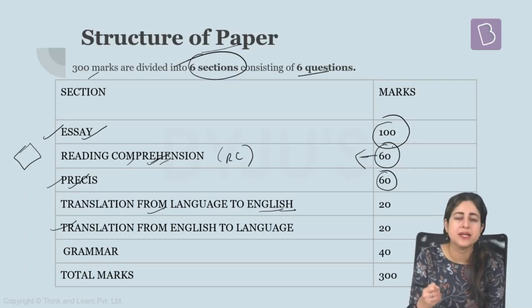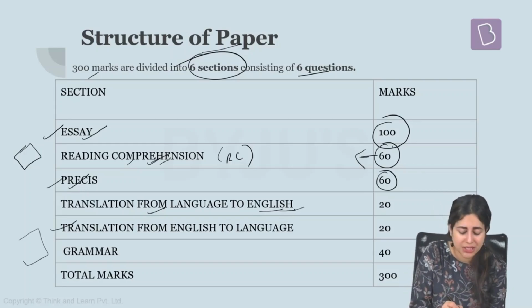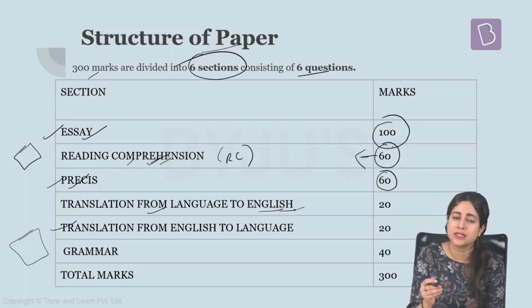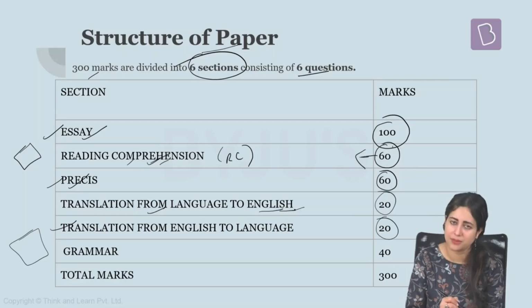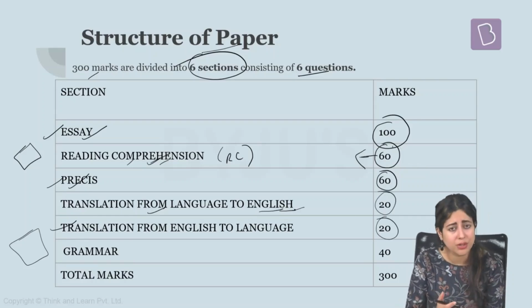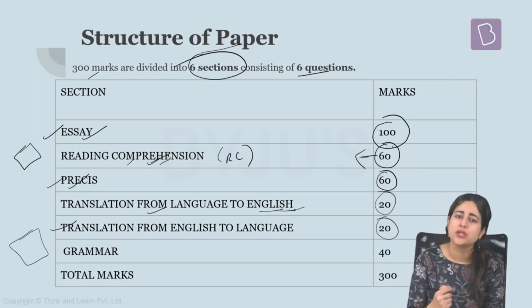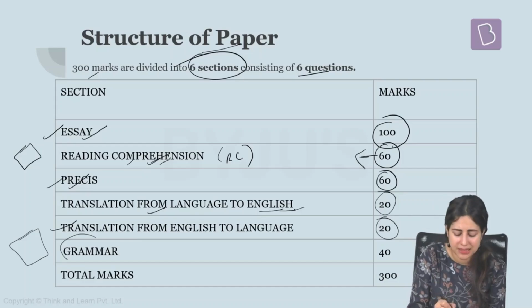A very similar question will be asked, which will be vice versa, just the opposite of the one we discussed right now. That will be a passage in English that will be given to you. You need to read and understand that passage and then translate it into the compulsory language that you have chosen. So both these questions will be given 20 marks. They are not difficult. Again, it boils down to how familiar and proficient you are in your language, how wide is your reading, because unless you read thoroughly in your own native language, you cannot be comfortable in writing that language at all. Last section is the grammar section, which carries 40 marks.